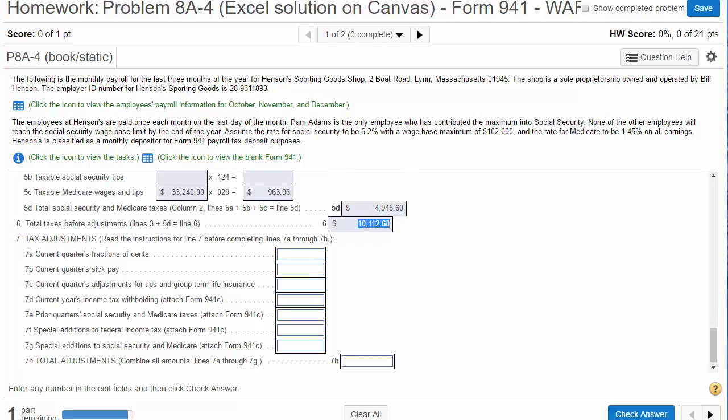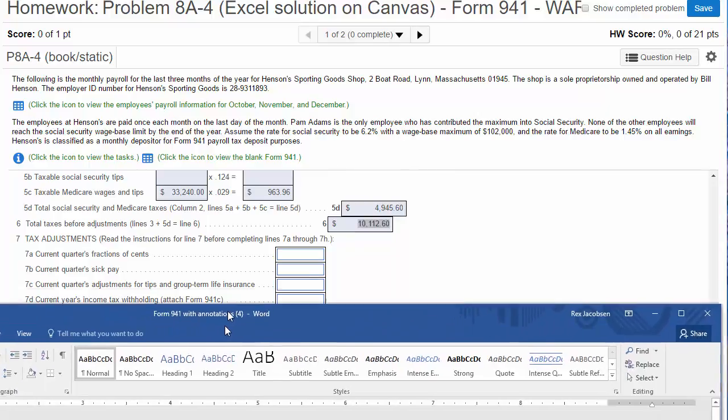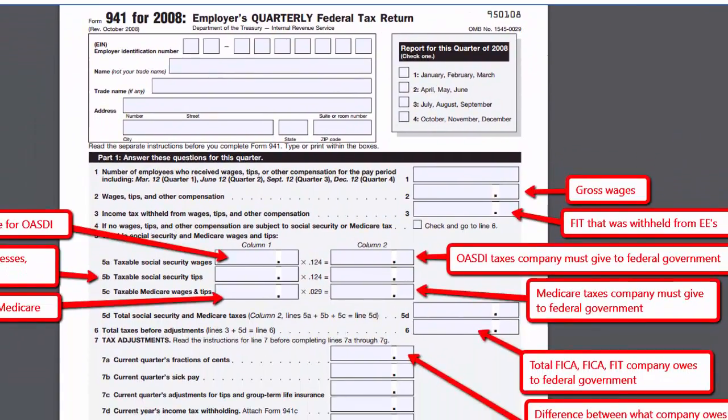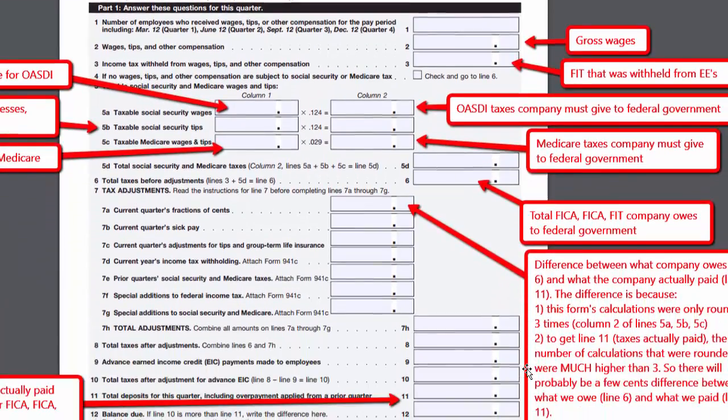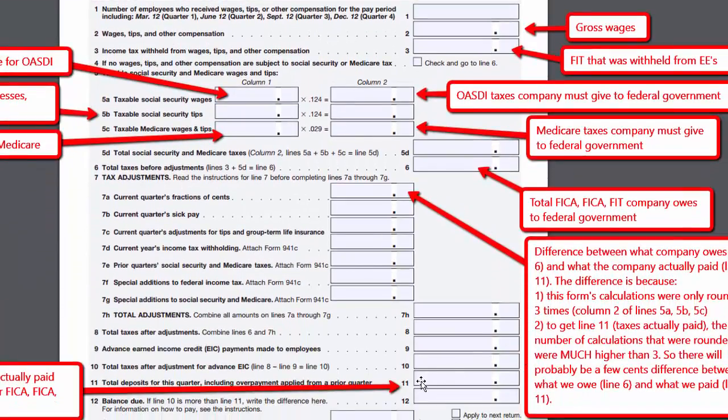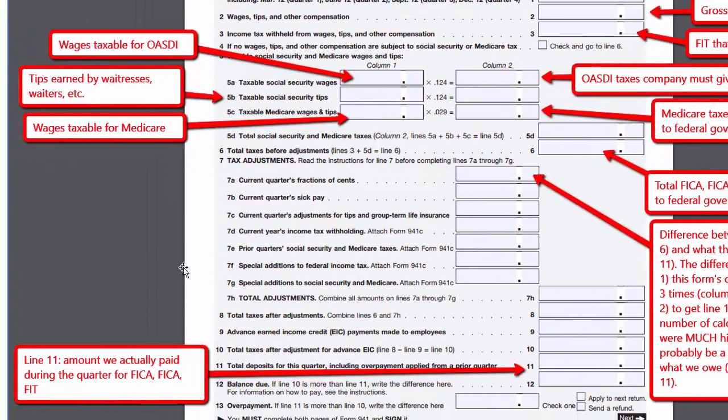All right. Now we're going to go down and look at the whole 941. So we just did line 6, total FICA FIT the company owes, but that might not be what we paid. So let's scroll down to line 11. Line 11 says total deposits for this quarter.